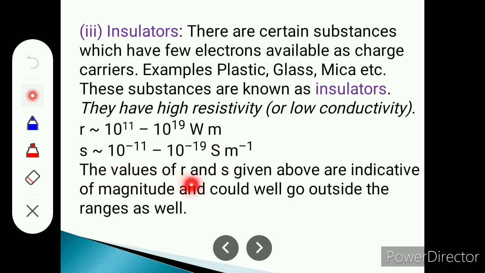These values of resistivity and conductivity given above are indicative of magnitude and could go outside the range as well.